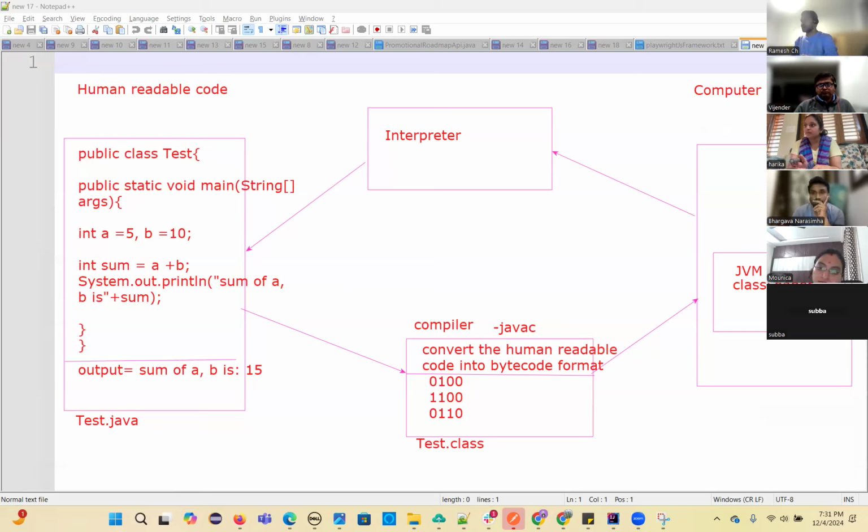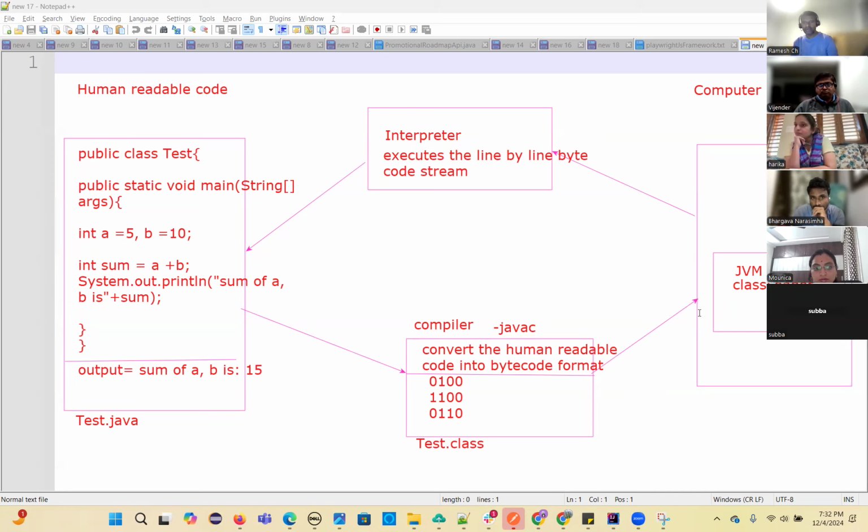Another component is the interpreter. The interpreter will execute the code line by line, the bytecode stream available in the class file. That bytecode stream will be executed by this interpreter, and the output will be given to you.